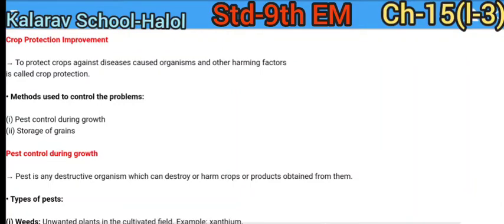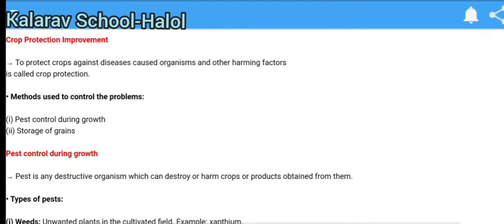Good morning, students. Today we will study Standard Ninth, Chapter number 15, Improvement in Food Resources. In the previous lecture, we studied how the yield of crops is increased and the methods by which we can increase the production of crops.